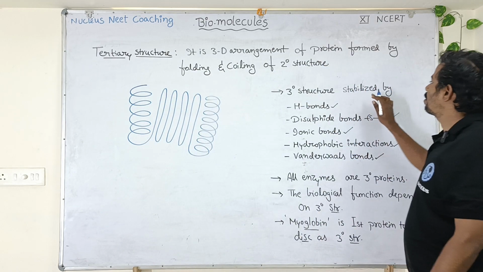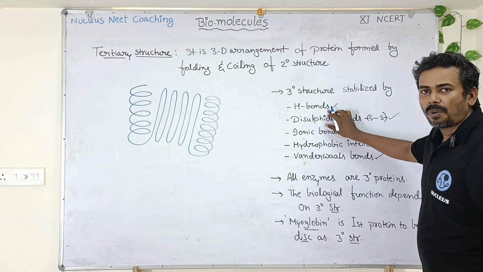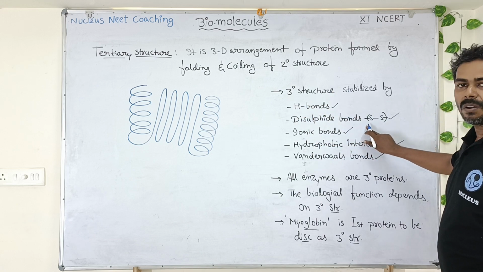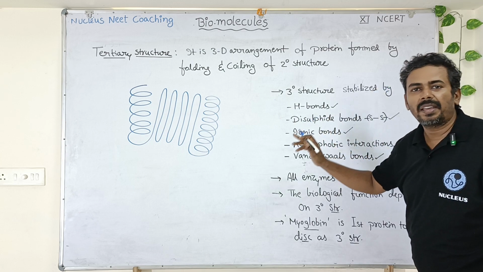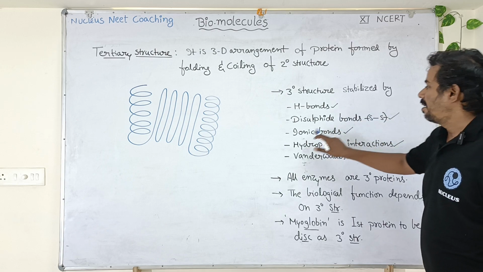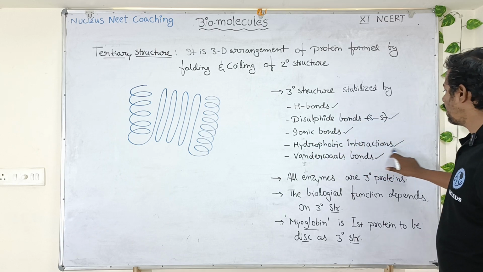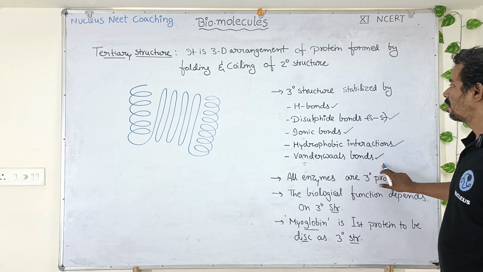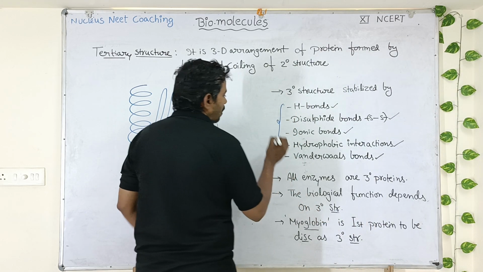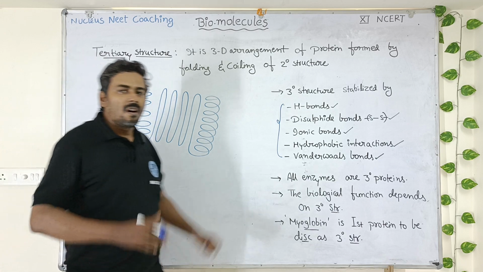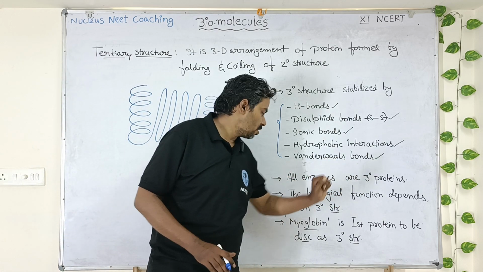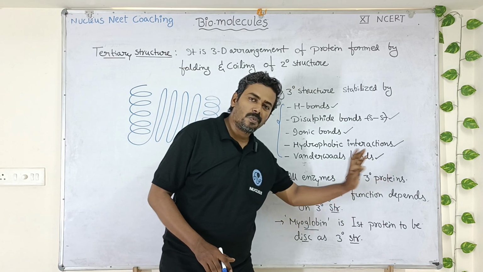Look here, the tertiary structure is stabilized by hydrogen bonds, both intra and intermolecular hydrogen bonds; disulfide bonds, these are formed between the sulfur containing amino acids cysteine and methionine, S-S bonds; and ionic bonds, hydrophobic interactions, van der Waals bonds. So these are the 5 bonds which are going to stabilize your tertiary structure of protein. All the enzymes which are present in the living organisms have their tertiary structure. All enzymes are tertiary proteins.